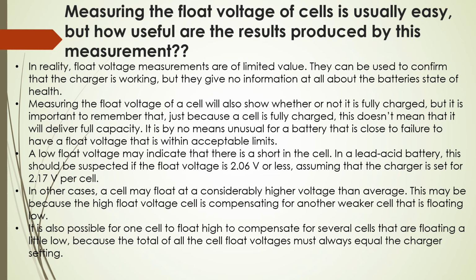This may be because the high float voltage cell is compensating for another weaker cell that is floating low. It is also possible for one cell to float high to compensate for several cells that are floating a little low, because the total of the cell float voltages must always equal the charger setting.